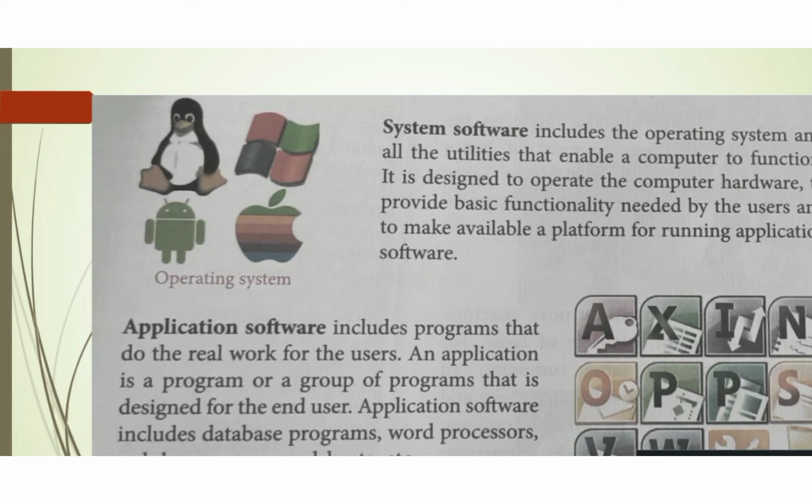Application software includes database programs, word processor, web browser, spreadsheet, and etc. System software examples are Android, Windows, iOS, Linux, and many more. And application software examples include MS Word, database program, web browsers, and Excel sheet. These all come under application software.